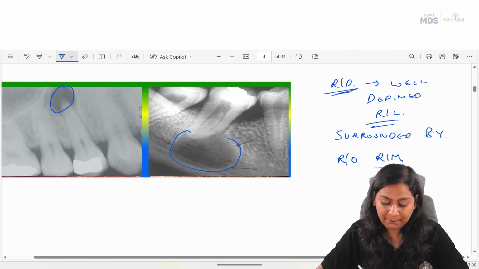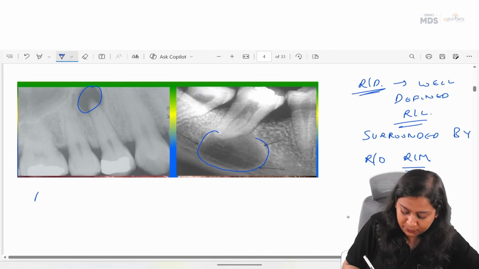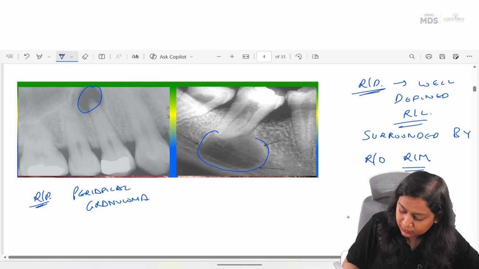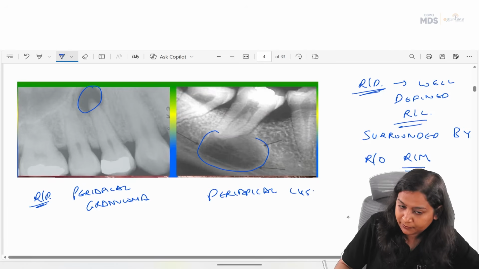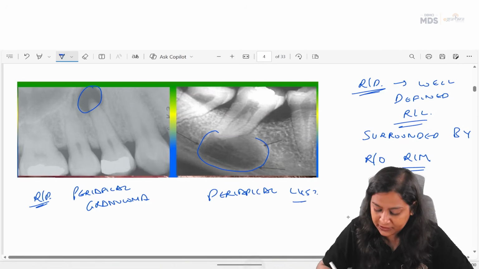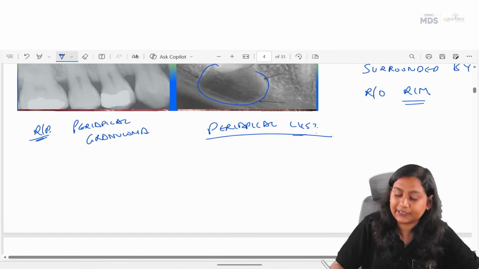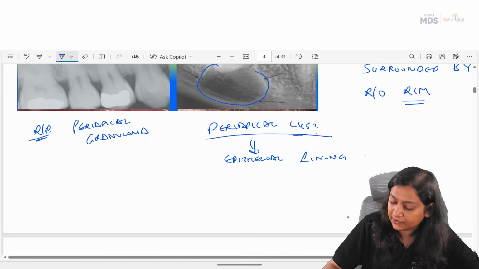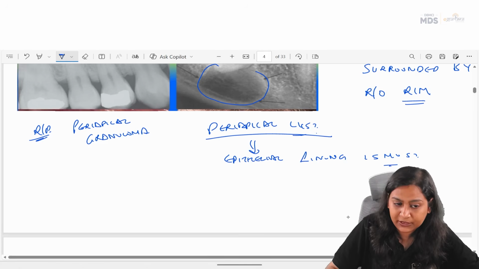So this is just based on the radiograph. This is periapical granuloma. This is periapical cyst. In a periapical cyst, epithelial lining is a must.